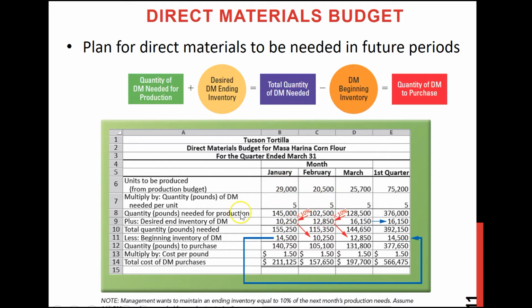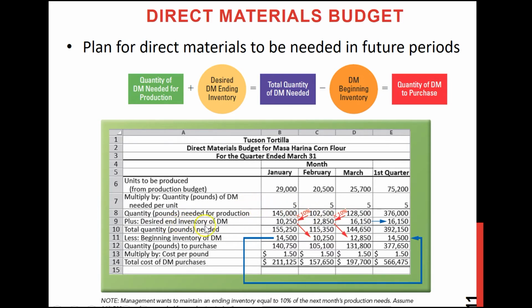If you multiply these two, you will figure out their total need of raw materials or direct materials. Now again, for direct material, they may plan to keep some safety cushion, right? That means they want to keep something as their ending inventory. So this is their production need.